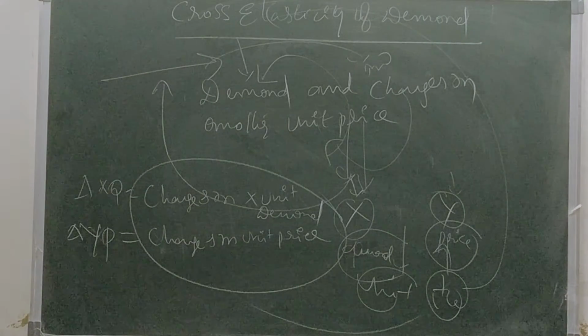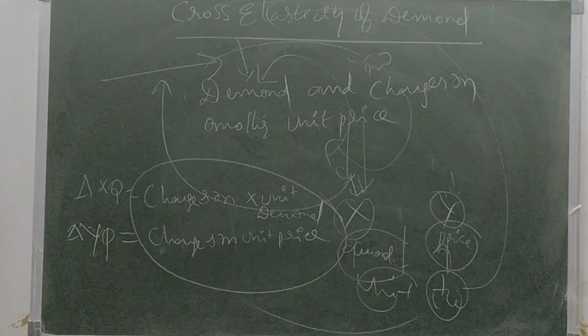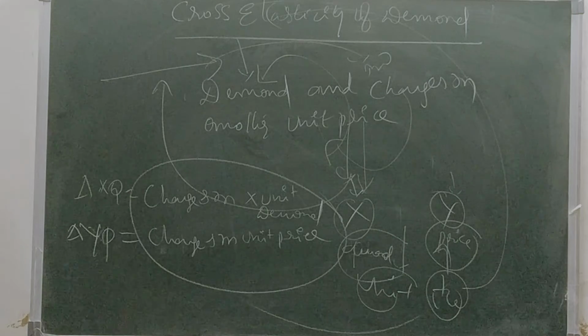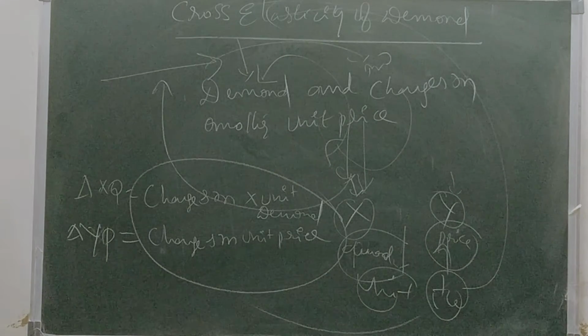Cross elasticity is the change in product demand over the change in unit price. Both always move in opposite directions. That's why we call it cross elasticity of demand. Just write down.